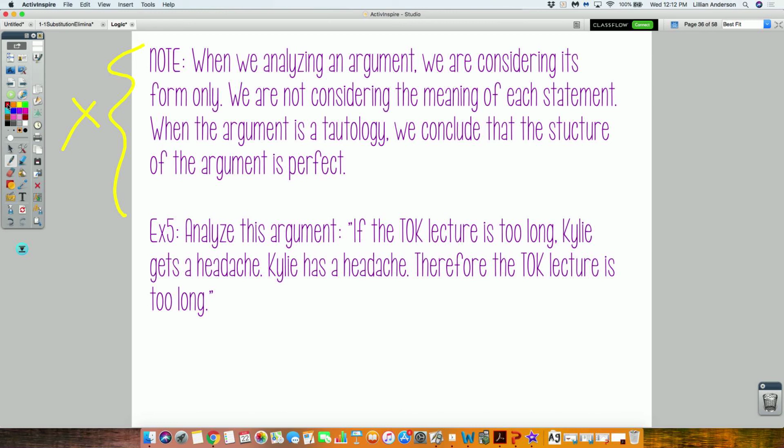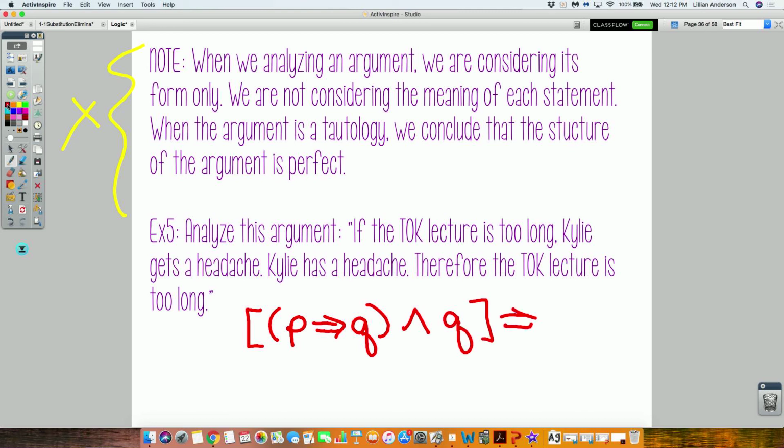What is the sentence in symbols? Bracket, parentheses, P implies Q, close parentheses, and Q, close bracket, implies P.